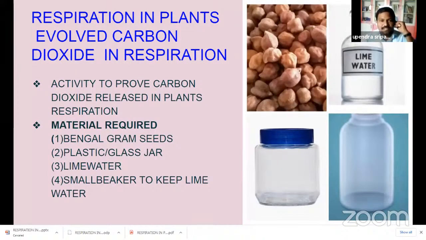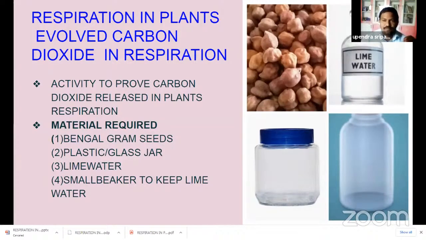So students, I already said carbon dioxide is released in respiration, not only in human beings and other animals but also in plants. So how do we prove that carbon dioxide is released in the respiration process? It is very easy to prove.